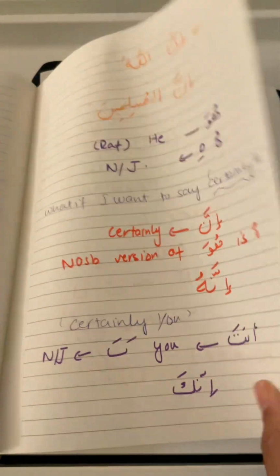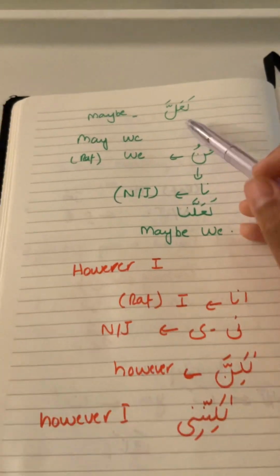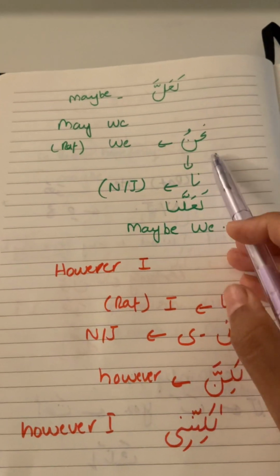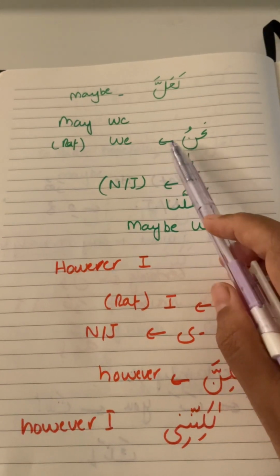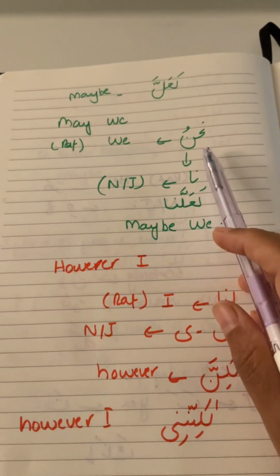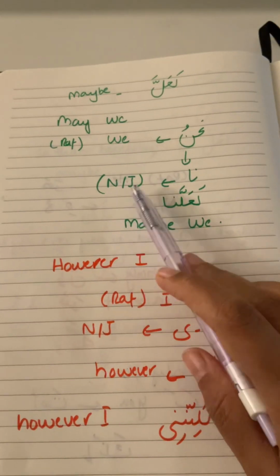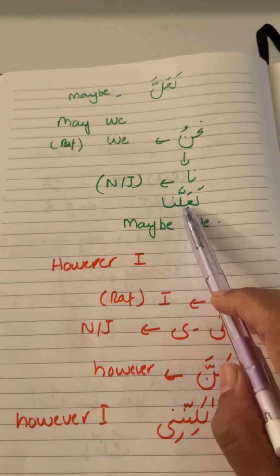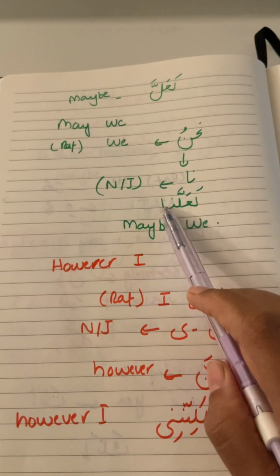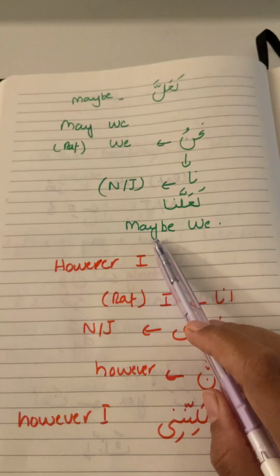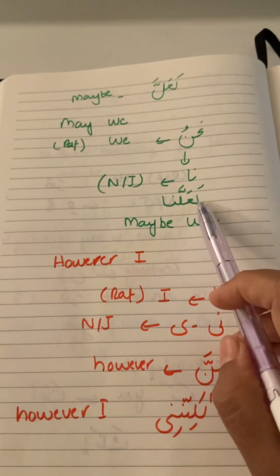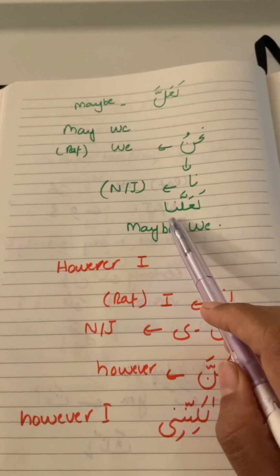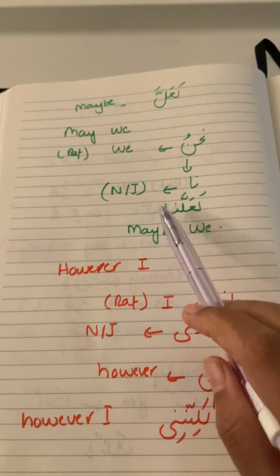Let's look at another example. We saw that la'alla means maybe. If we want to say maybe we, we know that nahnu means we, and nahnu is an independent pronoun in rafa status. The attached form of it is na, which can be nasab or jar. So we will say la'allana, which means maybe we. We cannot say la'alla nahnu, because nahnu is rafa, and la'alla is going to make the ism that comes after it nasab.